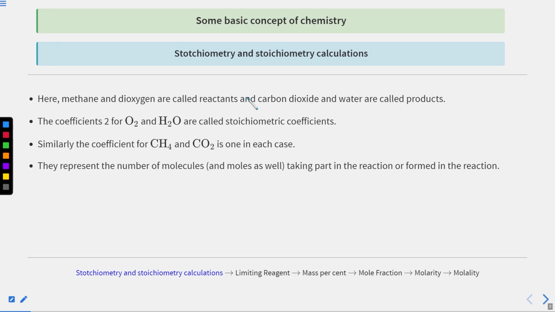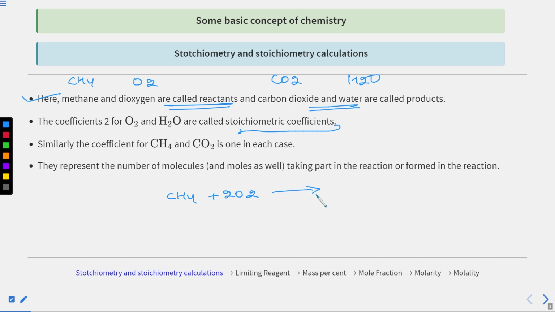Methane and dioxygen are called reactants, and carbon dioxide and water are called products. Methane is CH4, dioxygen is O2, carbon dioxide is CO2 and water is H2O. The coefficient 2 for O2 and H2O is called the stoichiometric coefficient, as the equation is CH4 plus 2O2 gives CO2 plus 2H2O.